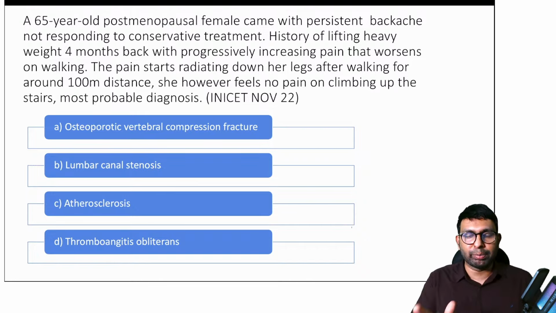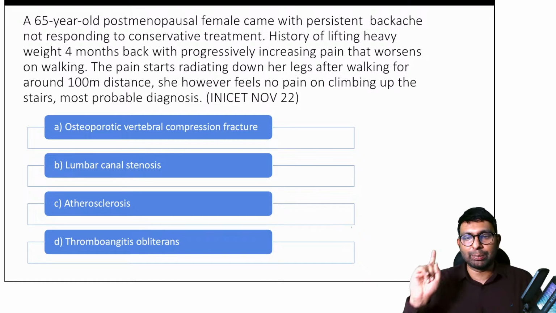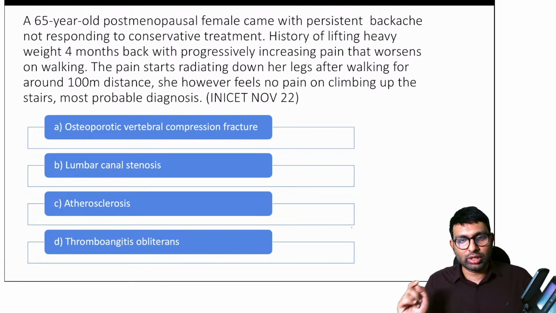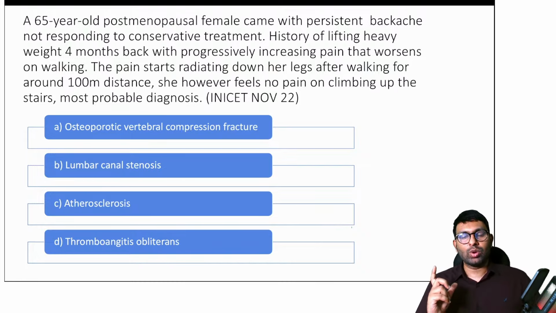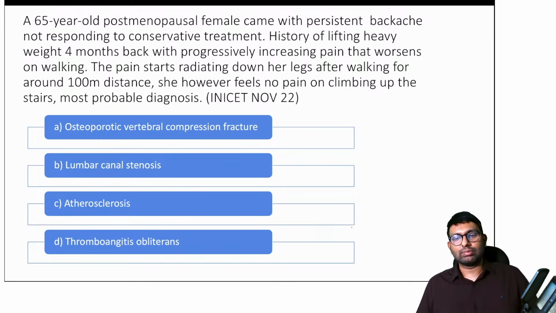Now, before you jump into the answer, first I want keywords. Which are the keywords that are helping you answer this? Dr. Jain has already given me the answer. That is lumbar canal stenosis. You are right. Dr. Jain, Stardust, KK, all of you are right. But tell me keywords again. You have to highlight keywords that will help you tell the answer. Which were the main keywords that gave away the diagnosis?